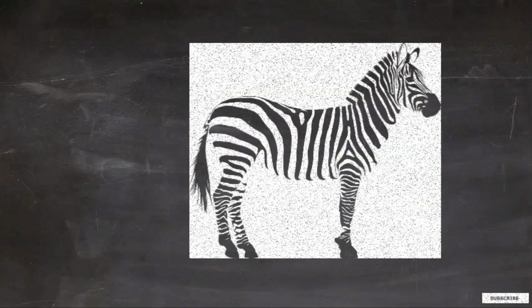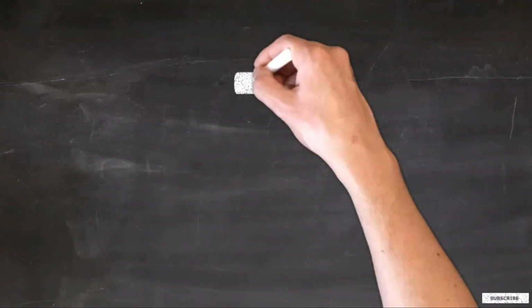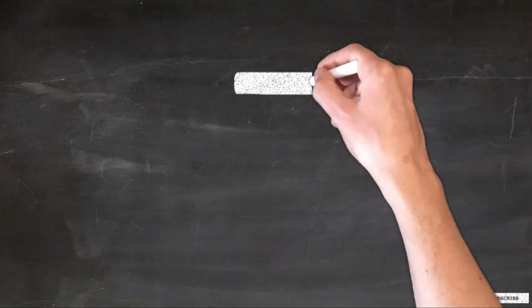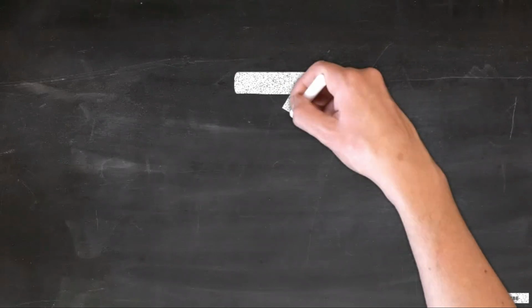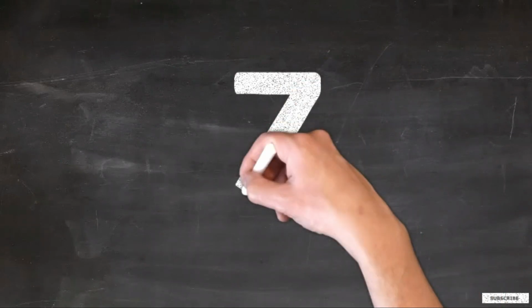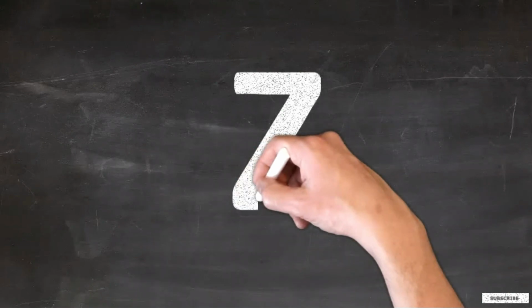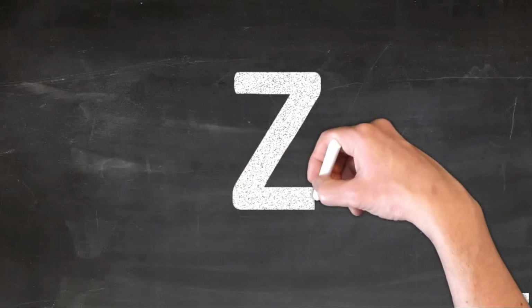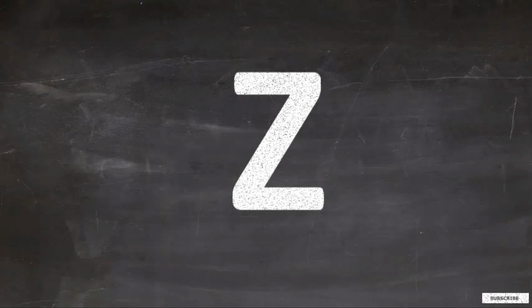I am a zebra. I am covered in white and striped with black or dark brown stripes. I will teach you Z. Start from the top. Draw a sleeping line towards the right. Draw a slanting line down towards the left till the bottom. Then draw another sleeping line from the bottom towards the right. This is capital Z.